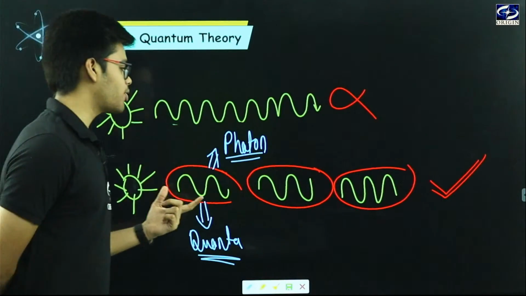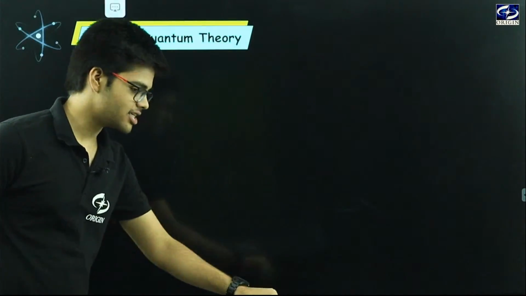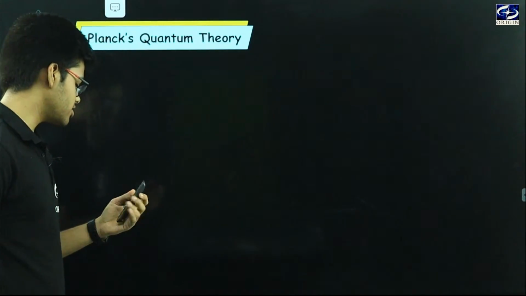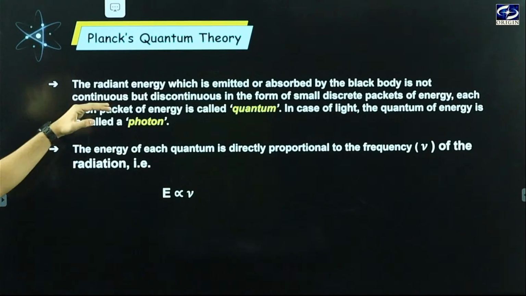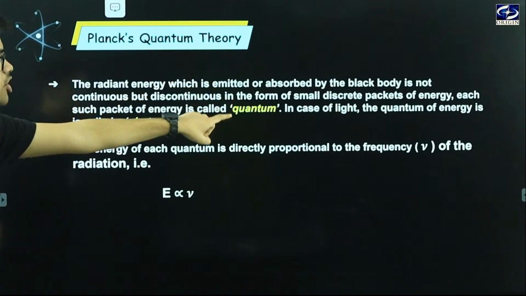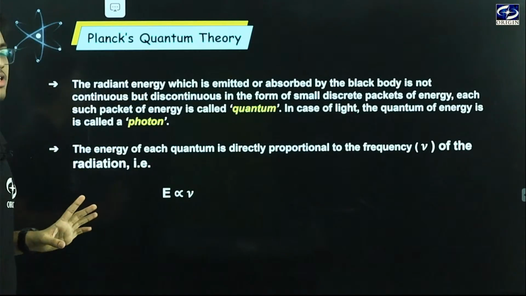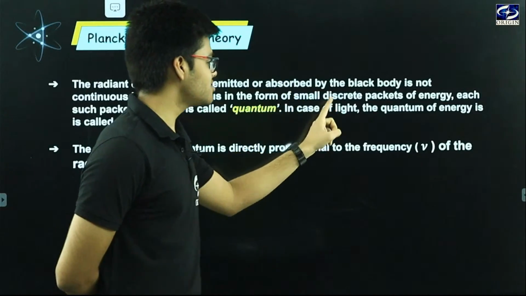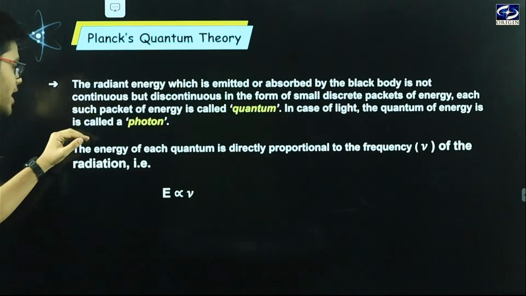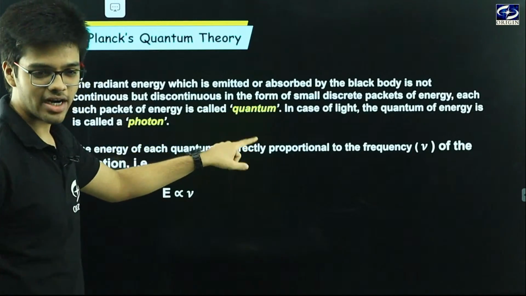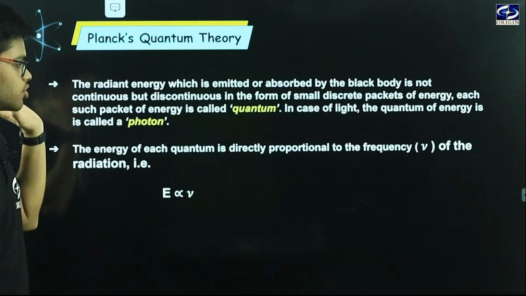So this was something important which Planck told us, and now this is just a theory. After that he gave us a definition, which we can see word to word here. What Planck told us: the radiant energy which is emitted or absorbed by the black body is not continuous but discontinuous, in the form of small discrete packets of energy. Each such packet of energy is called quantum or quanta. In case of light, the quantum of energy is called a photon. Clear?